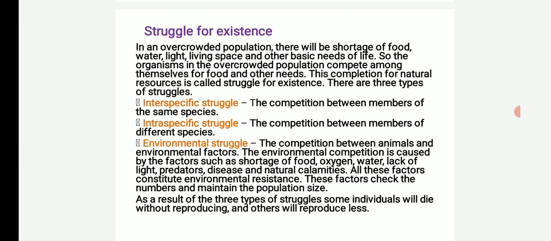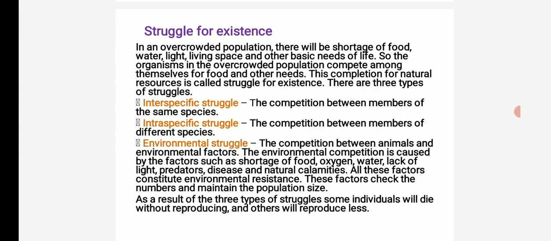Number two, struggle for existence. In an overcrowded population, there will be shortage of food, water, light, living space, and other basic needs of life. So the organisms in the overcrowded population compete among themselves for food and other needs. This competition for natural resources is called struggle for existence.